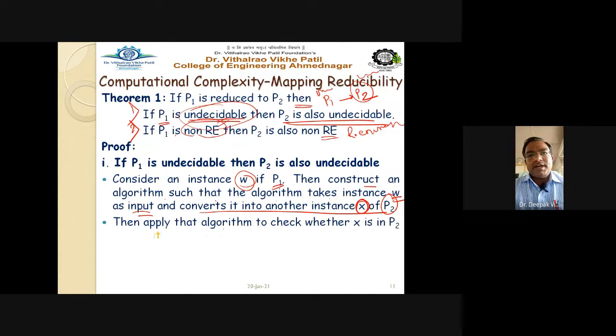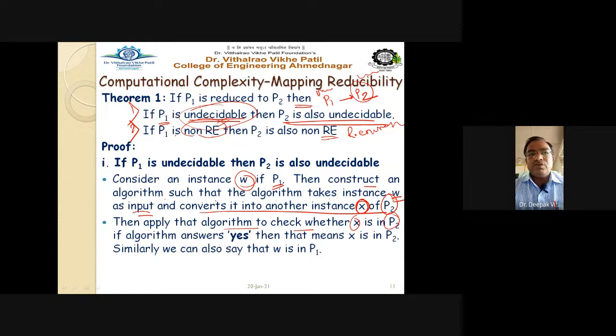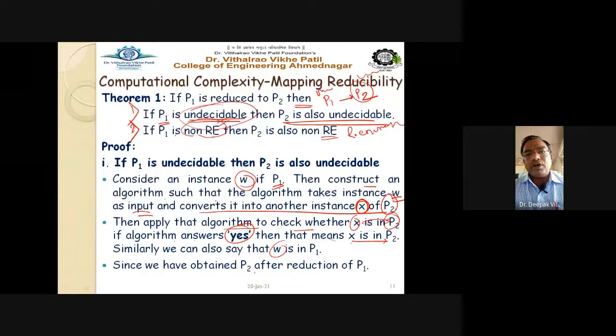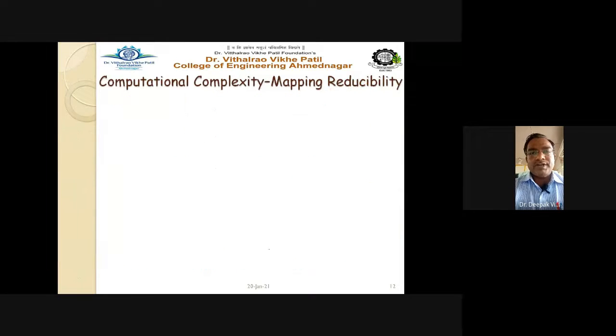Then apply that algorithm to check whether X is in P2. And if the algorithm says yes, then X is in P2. Similarly, we can say that W is in P1, since we have obtained P2 after reduction of P1, right?